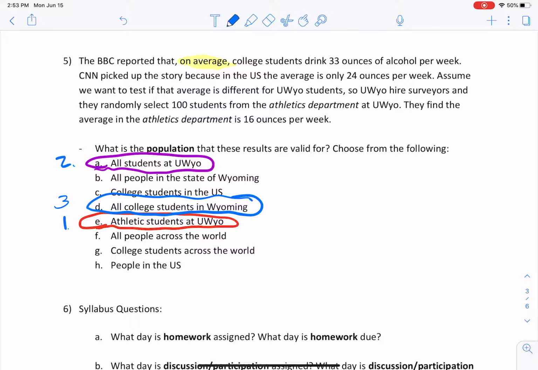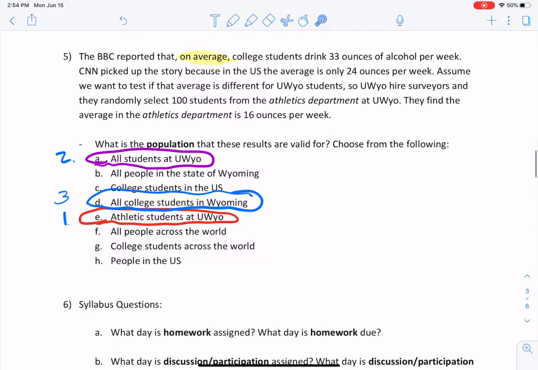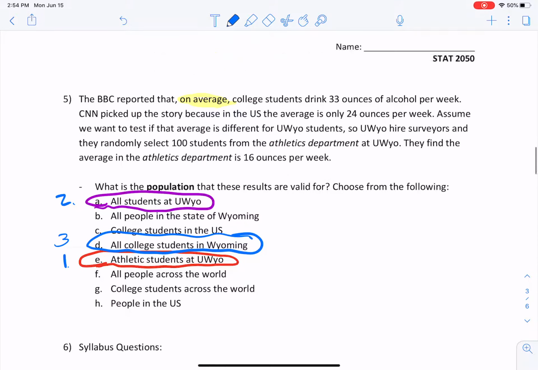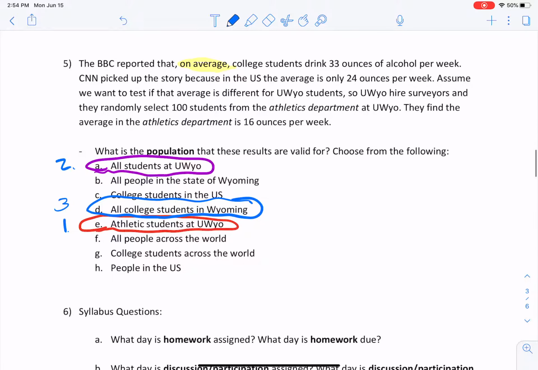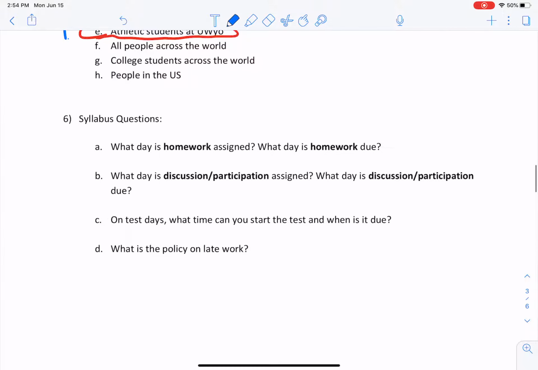I think that's still the best here. The best here is the athletic students at the University of Wyoming, specifically those who are also in the athletics department. And then everything after that is a bit of a stretch. So if you want to chat about that, let me know, because the last two questions here were very much open-ended. And I promise that on the test, they will not be so open-ended.